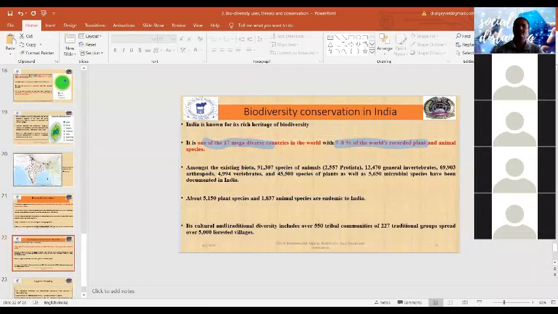India is one of the 17 mega diverse countries of the world, with 7 to 8% of the world's recorded plant and animal species.